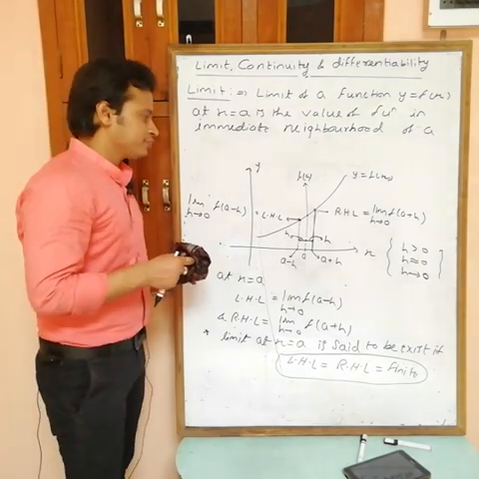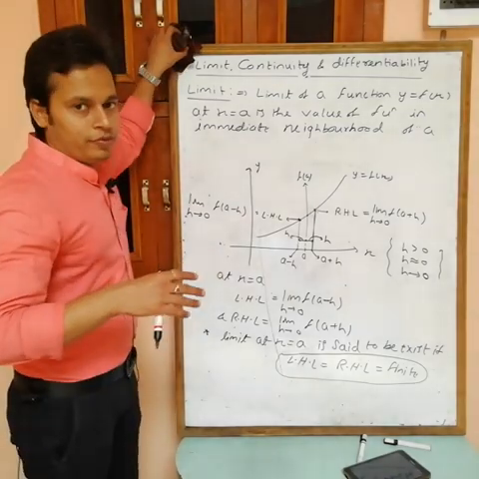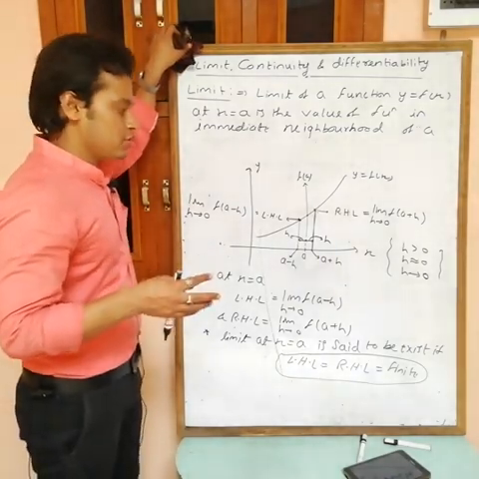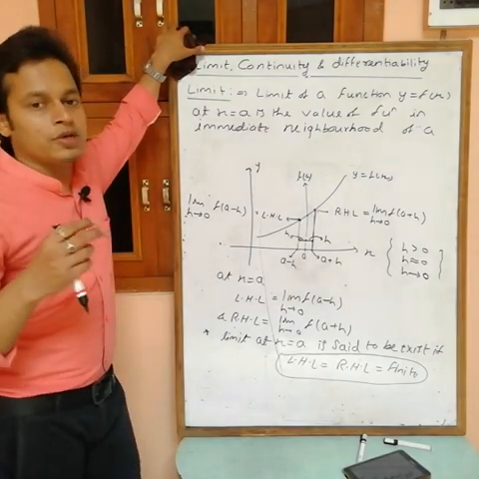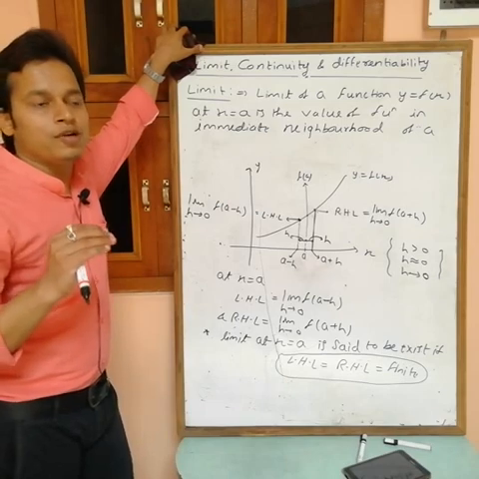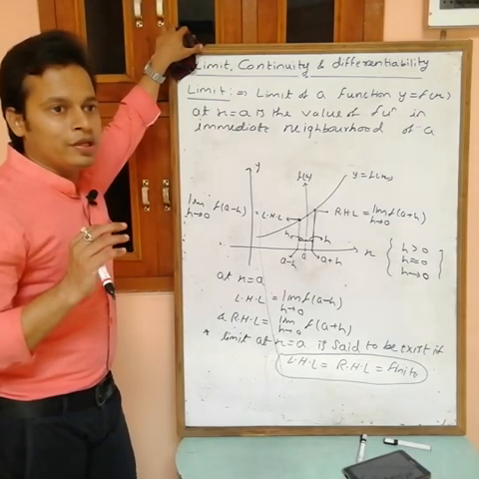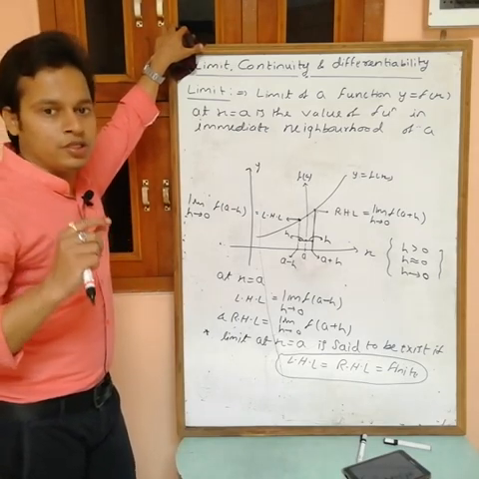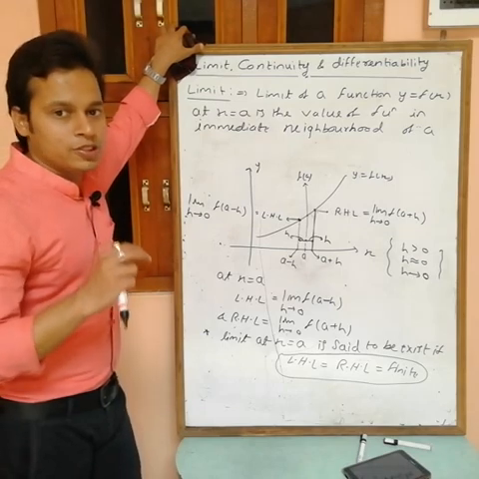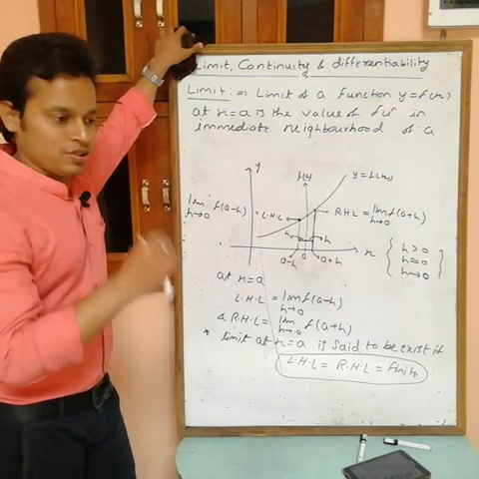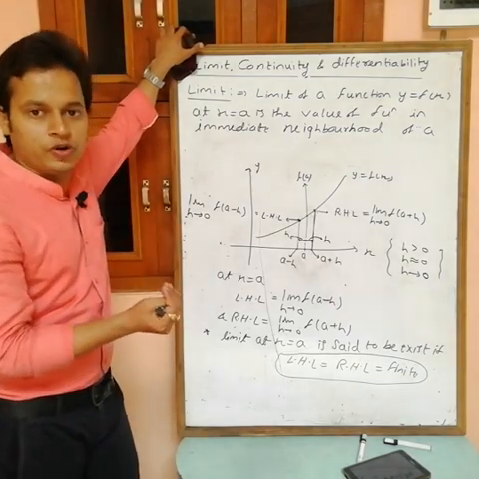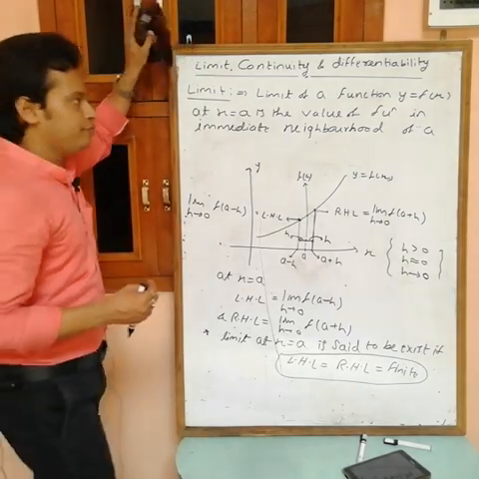Here a is the given point you will get in the question. Suppose we want the limit at x equals 1, then RHL is f(1 plus h), the value of the function at 1 plus h, and LHL is the value at 1 minus h, the just next point and just previous point.